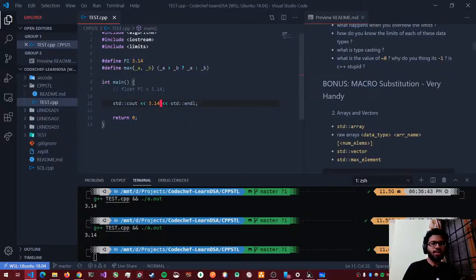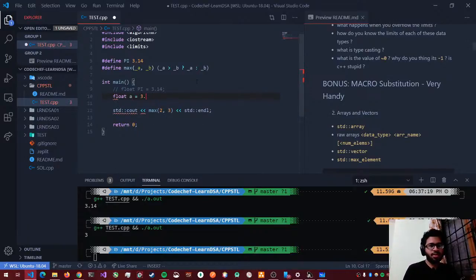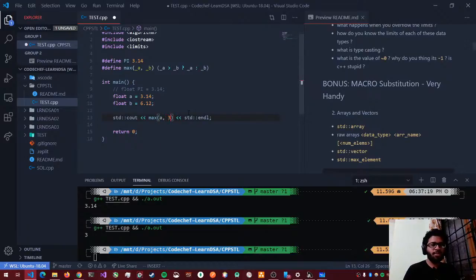Okay, so now if I try to print max of 2 comma 3, it should print me 3. So yeah, there we go. It works. So a benefit of this macro max is, let's say I have a float a is equal to 3.14, and I do max of a comma b.